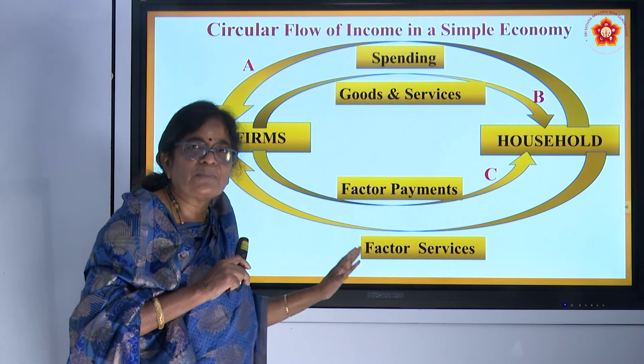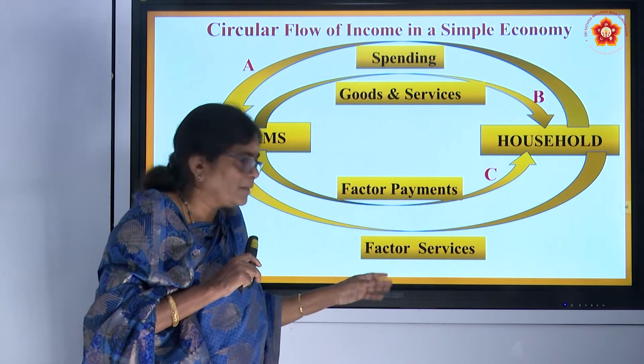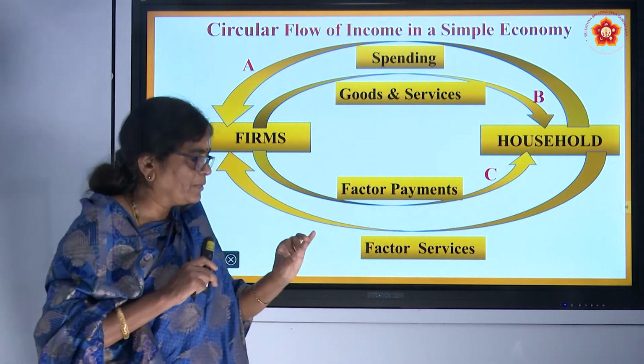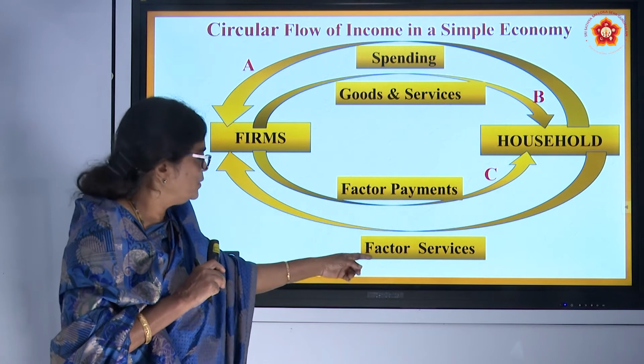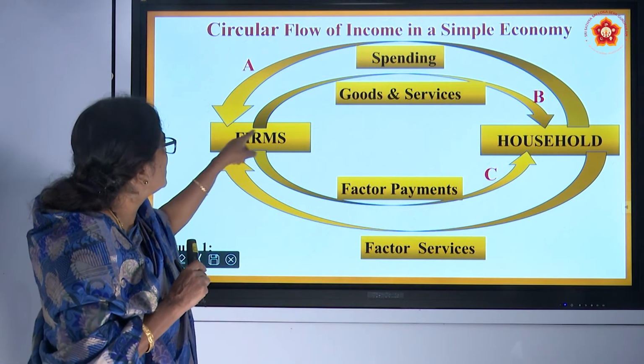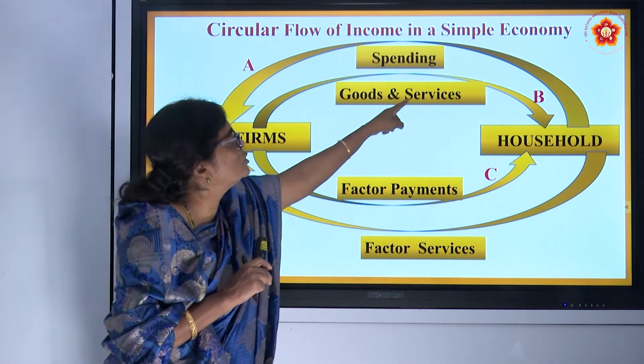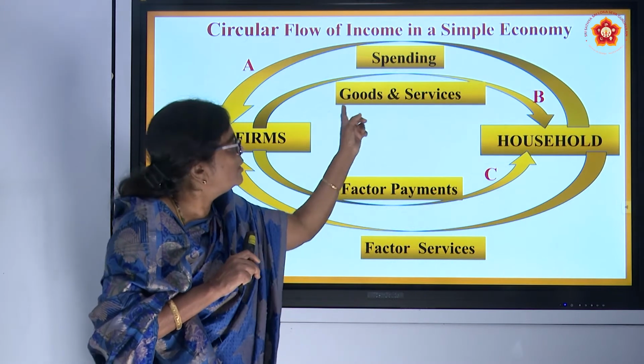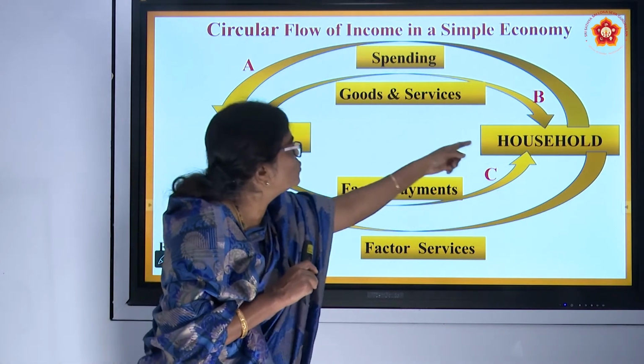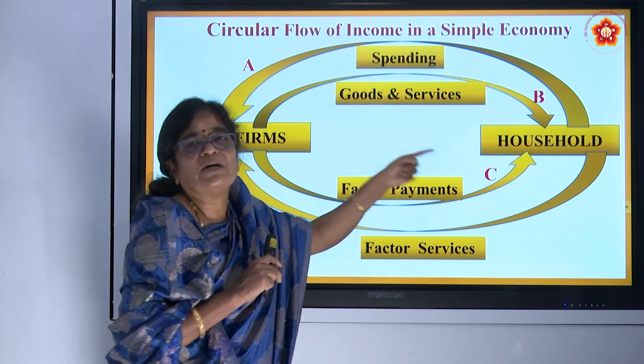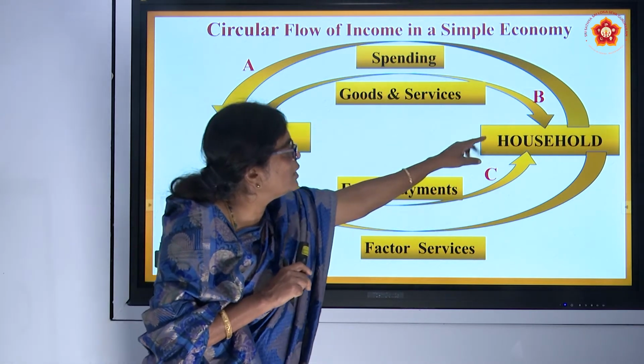You know what the factors of production are? We have studied them ample amount of times: land, labor, capital and ownership, entrepreneurship. And they will utilize all these, and what will they do? They will produce goods and services. Here production takes place. Therefore, the household will buy these goods and services from the firm.